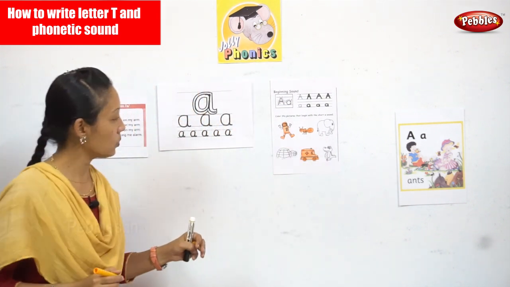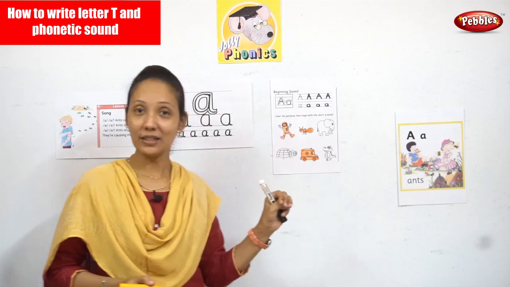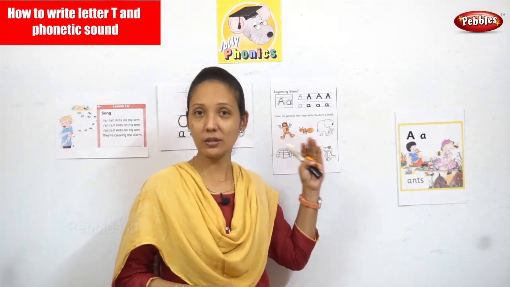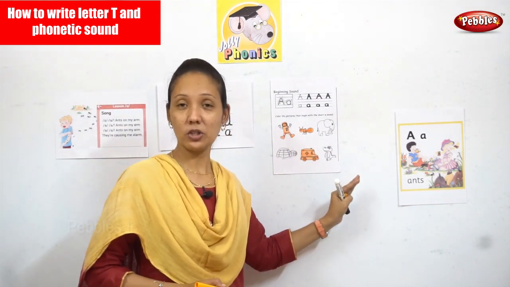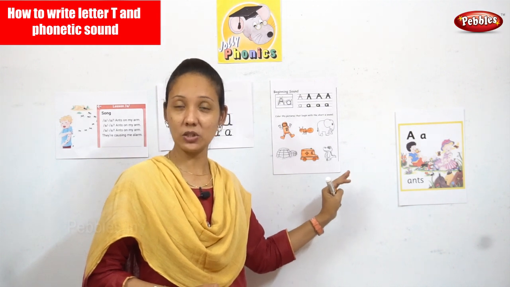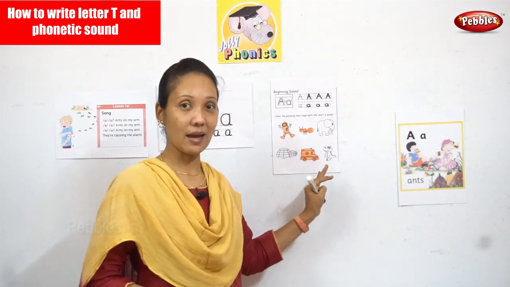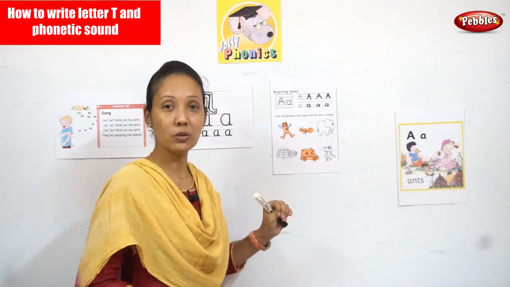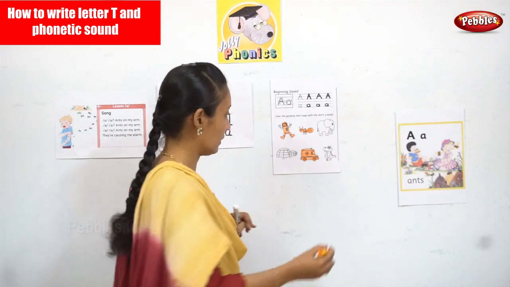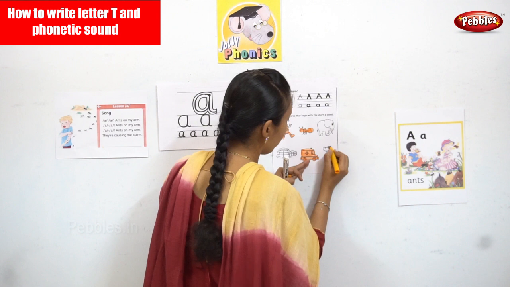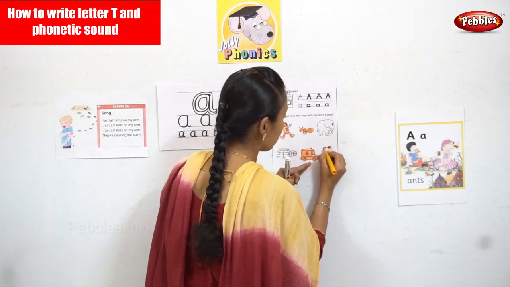Now next we have an alligator. Alligator, does it start with your sound A? Alligator? Yes, A. So now we should color the alligator. Yeah. So now we are going to color the alligator too.